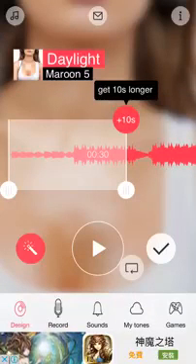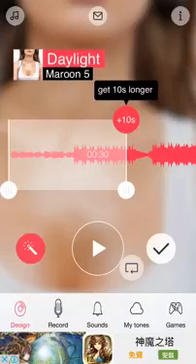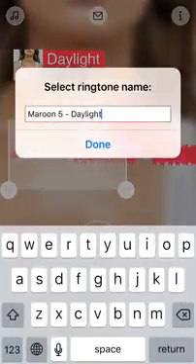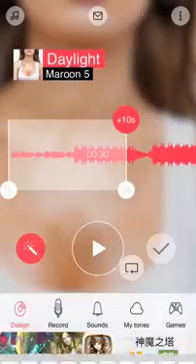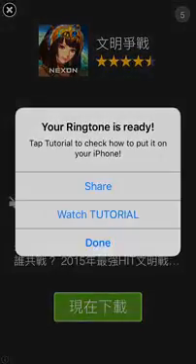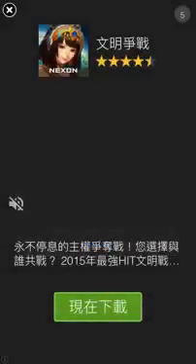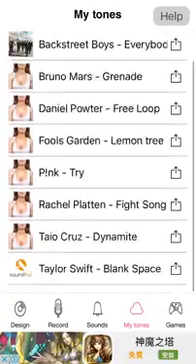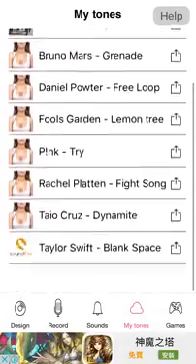And I will just do this. If you don't want any addition, just click on the check mark and edit your name. Click on done, then go back to My Tones. Then your ringtone is ready, just like here. I have already saved it.